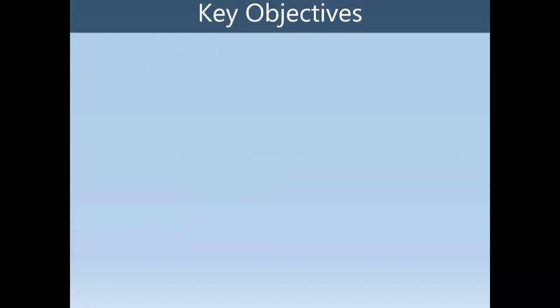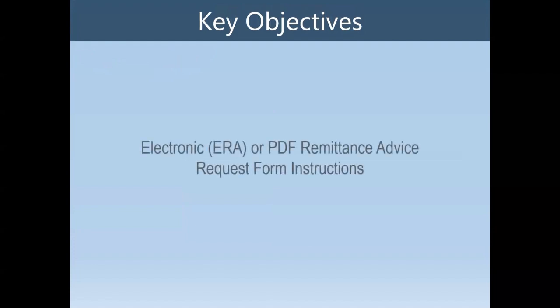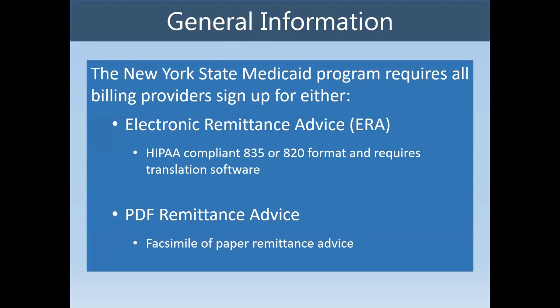The purpose of this session is to provide instructions for the electronic ERA or PDF remittance advice request form. The New York State Medicaid program requires all billing providers sign up for either the electronic remittance advice, ERA, or the PDF remittance advice. The ERA is in the HIPAA-compliant 835 or 820 format and requires translation software. The PDF remittance advice is a facsimile of the paper remit. More information about the electronic and PDF remittance advice will be discussed later in the presentation.